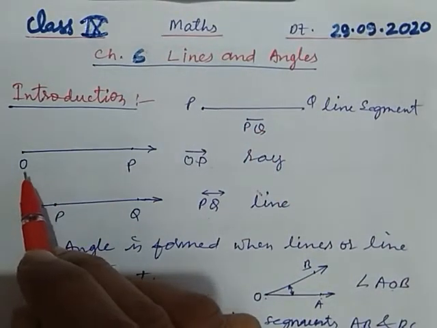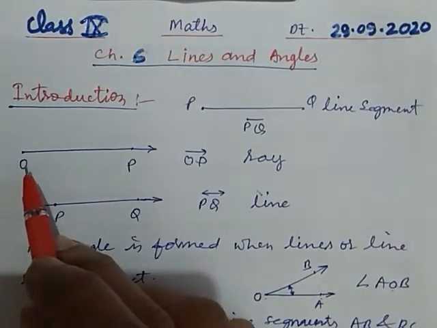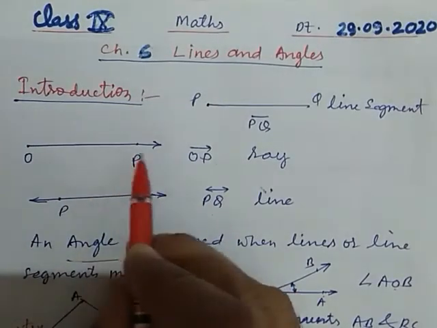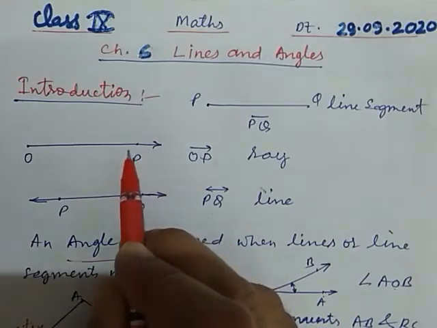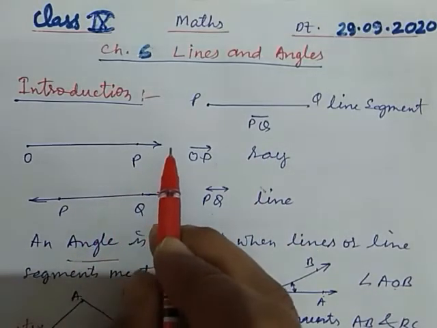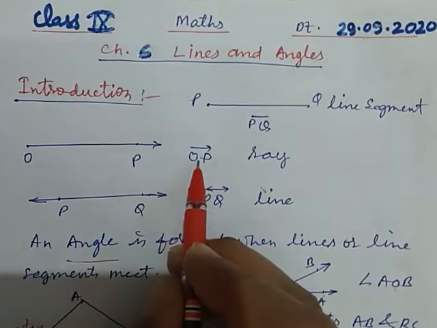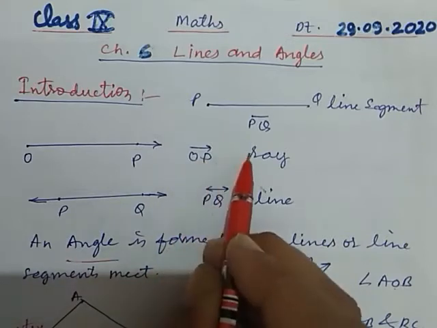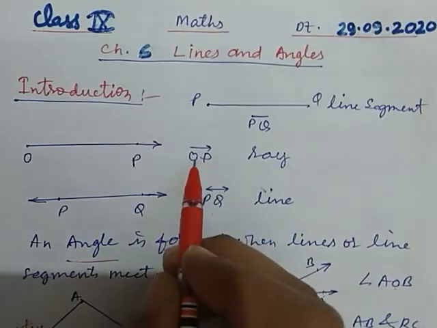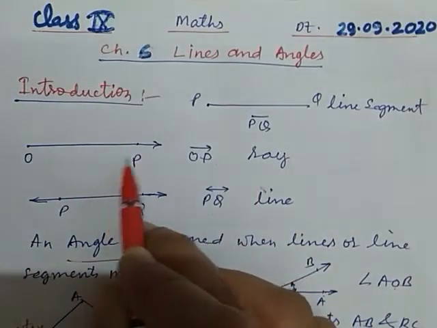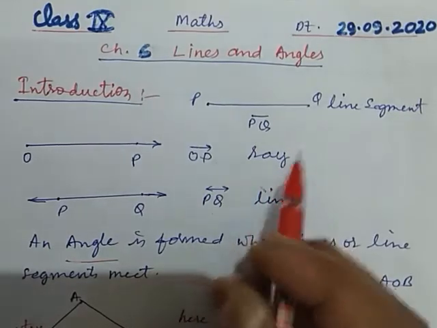Next, a ray has a starting point O, and it can be extended up to any length in only a single direction. So we represent it by OP. O is the starting point and P is toward its direction. So a ray can be extended in only one direction. This is our ray.